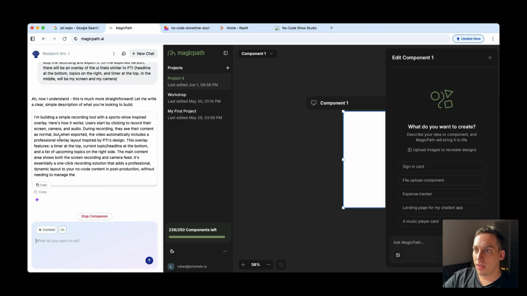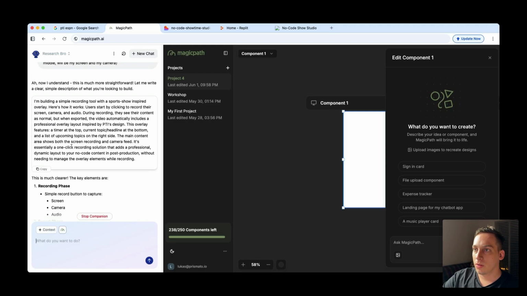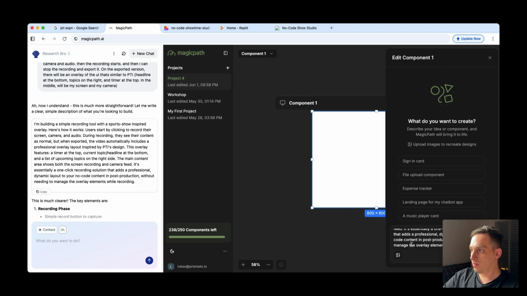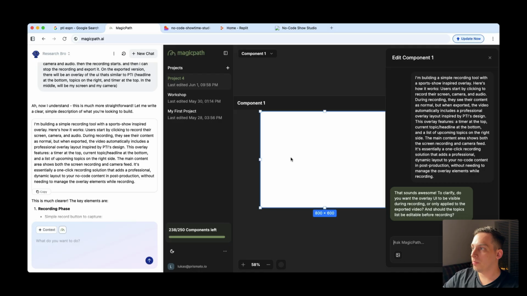I'm building a simple recording tool with a sports show inspired overlay. Here's how it works. Users start by clicking record on the camera. During recording, they see their content as normal. When exporting, the video automatically includes a professional overlay layout inspired by PTI's design. Got it. This looks pretty much nice. So let's do this, submit this.